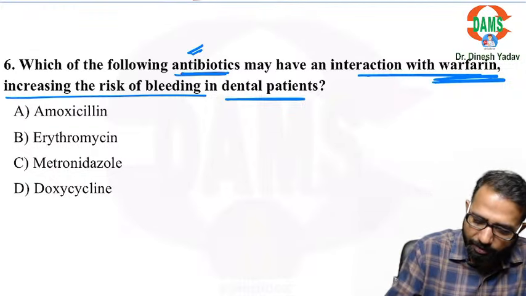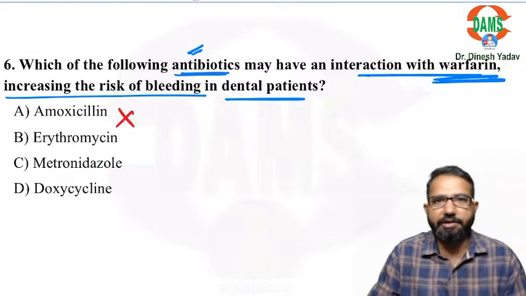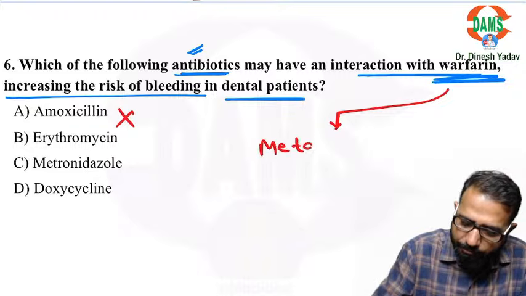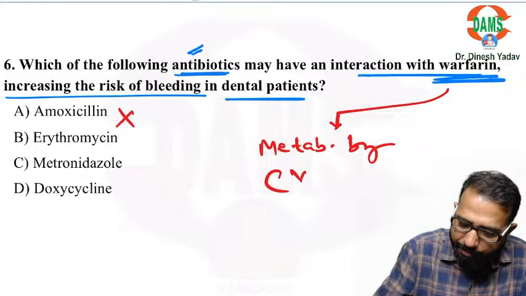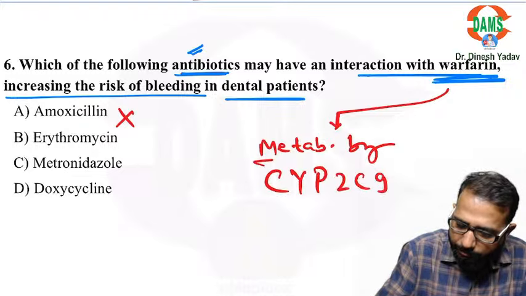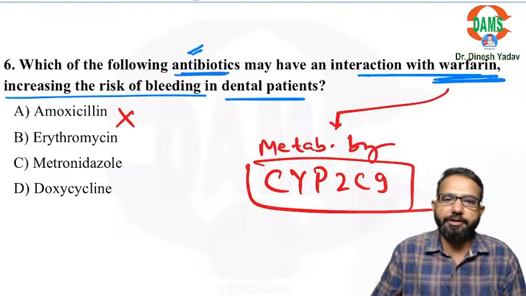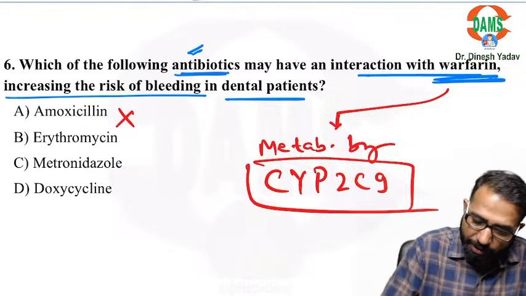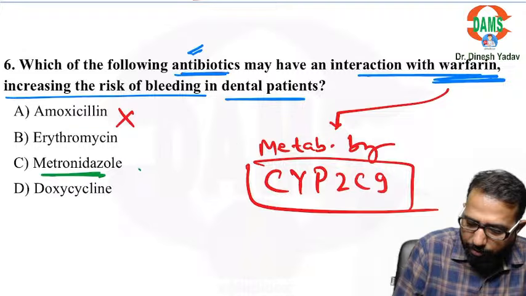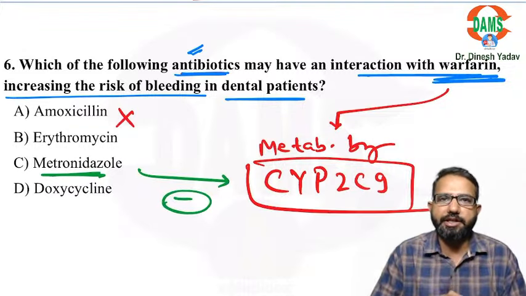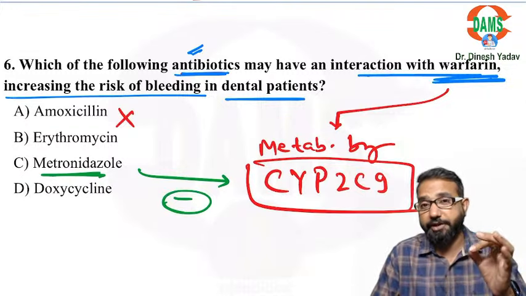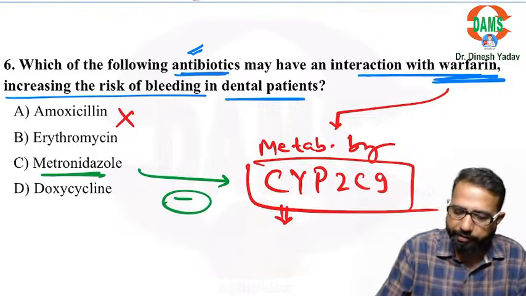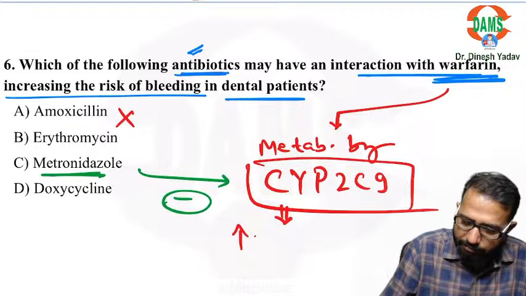So guys, amoxicillin definitely does not have any CYP effect, so no interaction with warfarin, because warfarin is metabolized by CYP2C9. The name of the enzyme is CYP2C9, right? So out of these, the drug metronidazole is a CYP2C9 inhibitor. Just think, if it is inhibiting this enzyme, what happens? That leads to suppressed metabolism of warfarin, and that leads to increased warfarin effect.